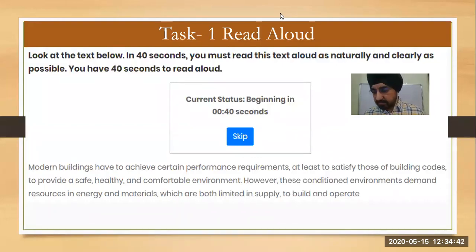Anyone, any question on this? No, sir. No question. Go ahead. Okay.